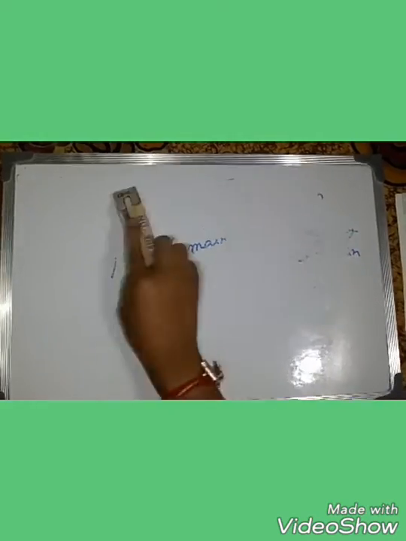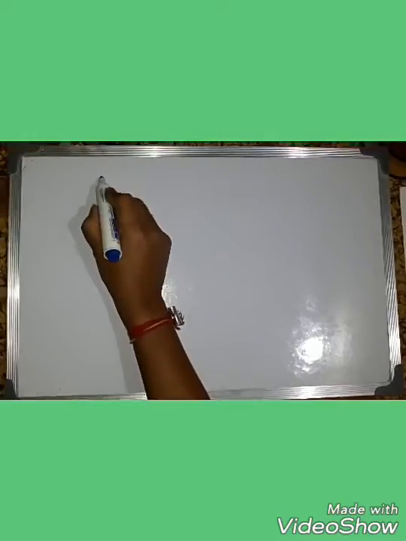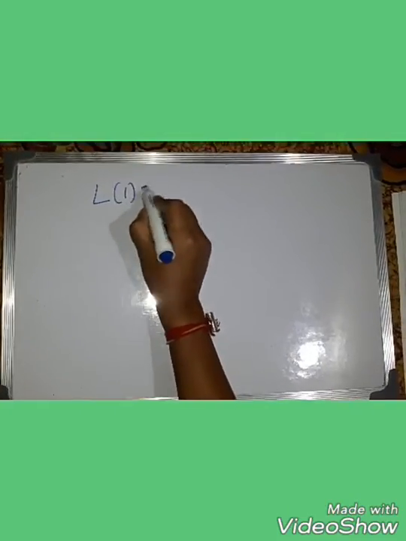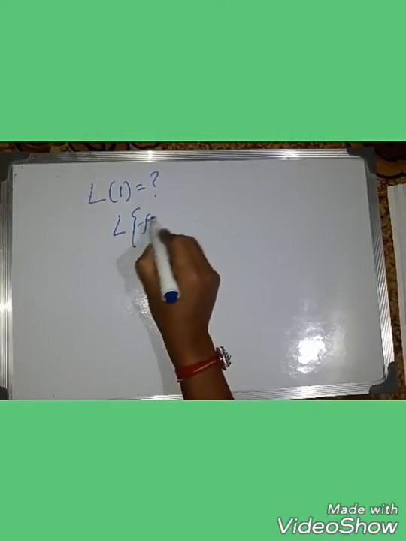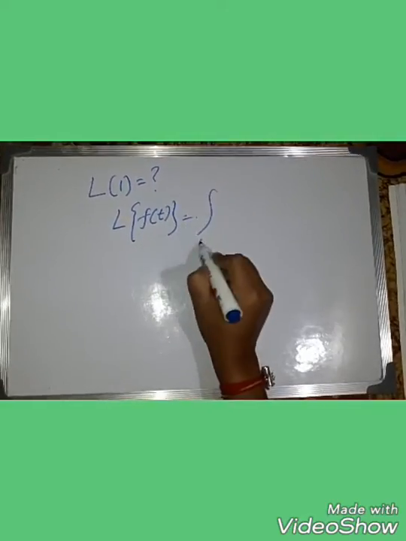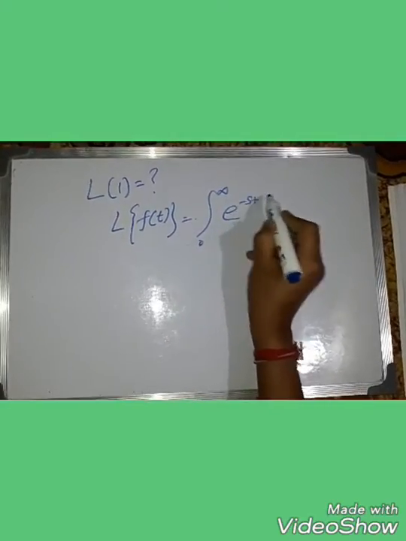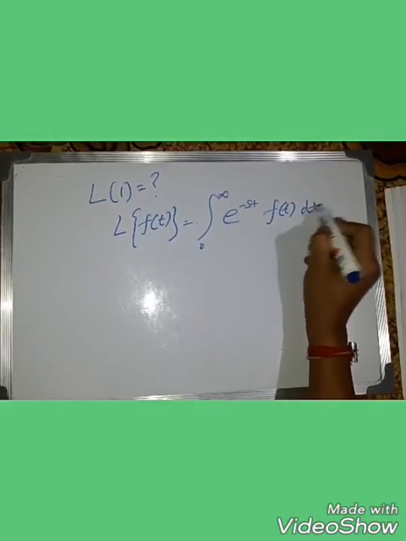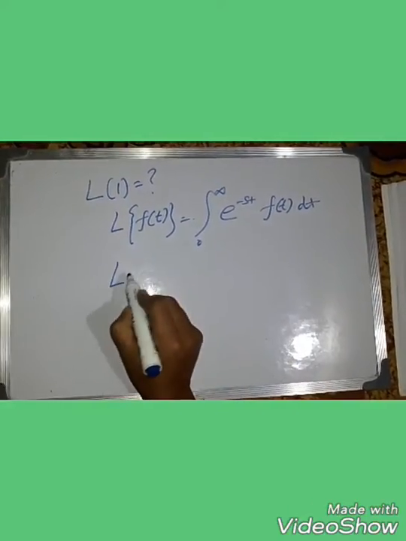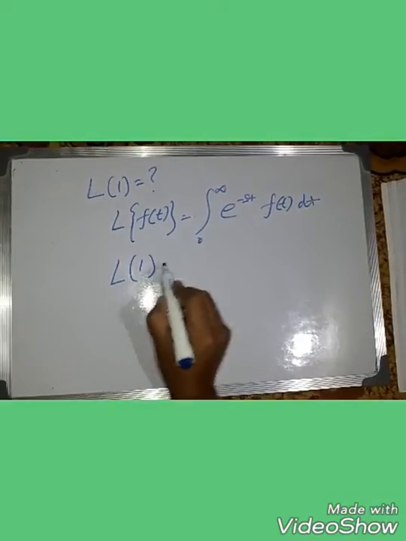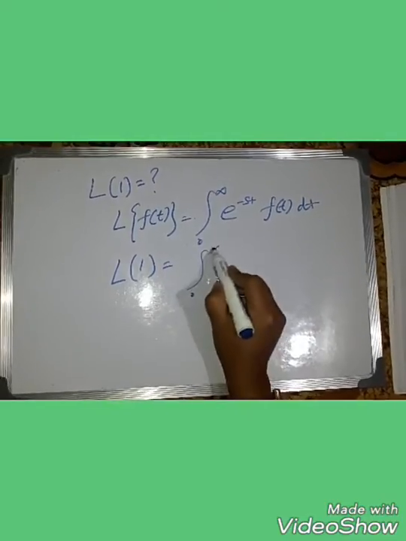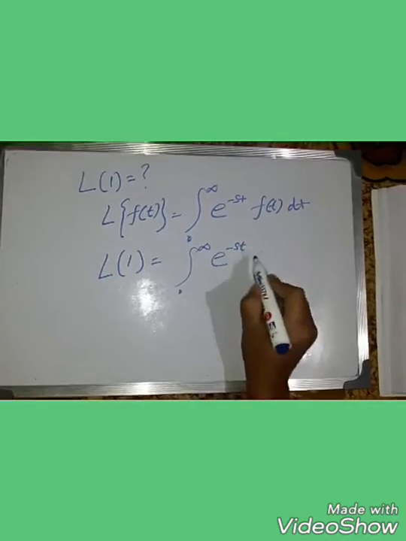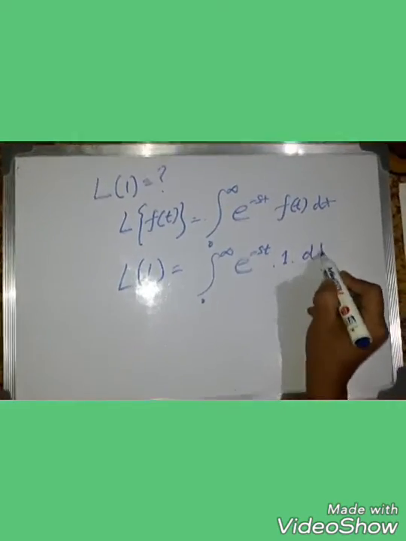Now we find the Laplace transformation of unit function. That means Laplace transformation of 1. What is the value of Laplace transformation of 1? We know the Laplace transformation L of f(t) equal to the integral from 0 to infinity of e to the power minus st f(t) dt is the standard formula. Now we have to find out the value of L of 1. That means f of t is replaced by 1. So here 0 to infinity e to the power minus st, f of t means 1, into dt.